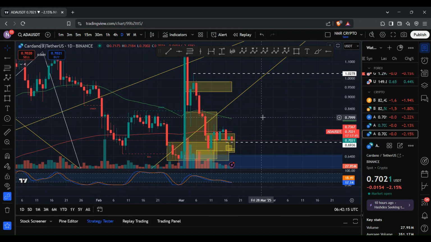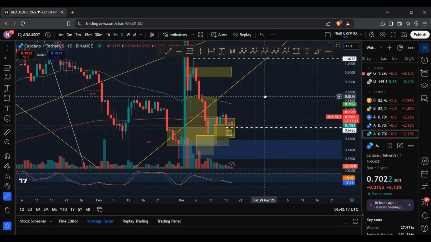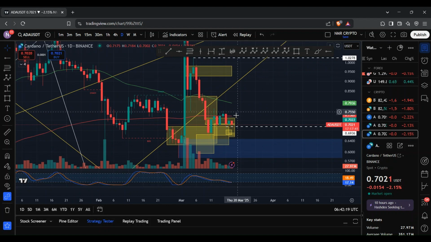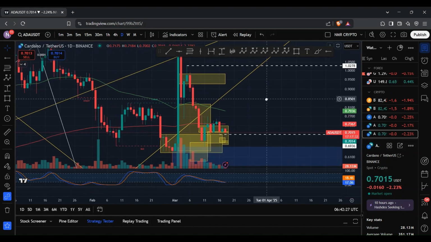So yeah, that's just my quick update on Cardano ADA. As things stand right now, we are still bearish short term, and I'm still targeting this range here that I've been talking about for the last couple of days. However, ultimately, I do see a reversal happening at some point and see ADA on a move to the upside, and that'd be something interesting to track in the meantime.